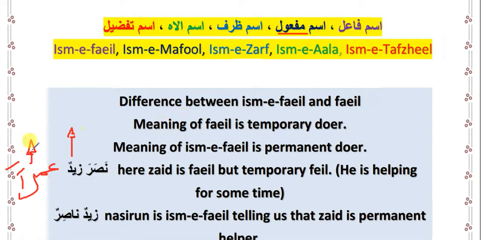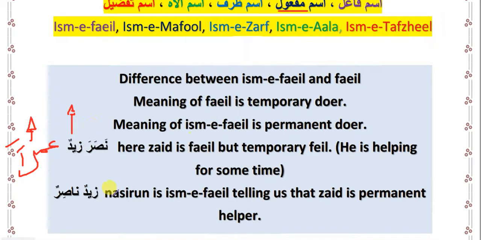So same thing is here with maf'ul. But isme maf'ul means someone who always needs a fa'il or some work. So the difference between maf'ul and isme maf'ul is that maf'ul is temporary. As long as the fa'il is alive, that maf'ul will be alive, and when the fa'il is done, then the maf'ul will also be done.